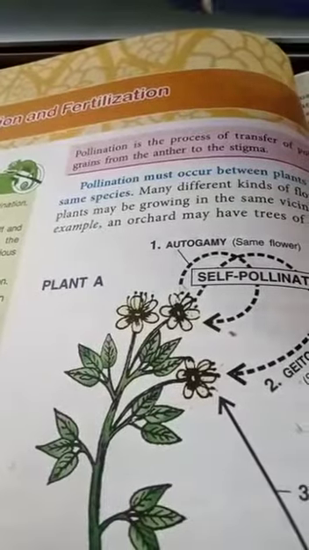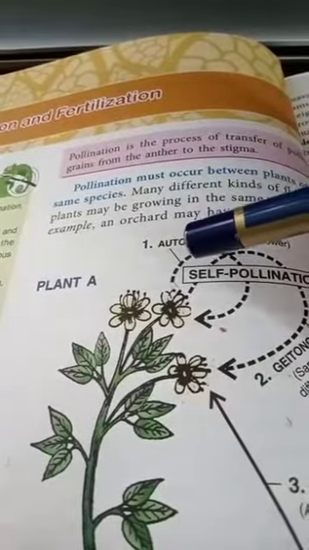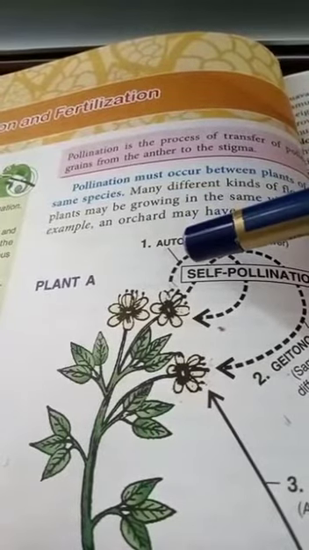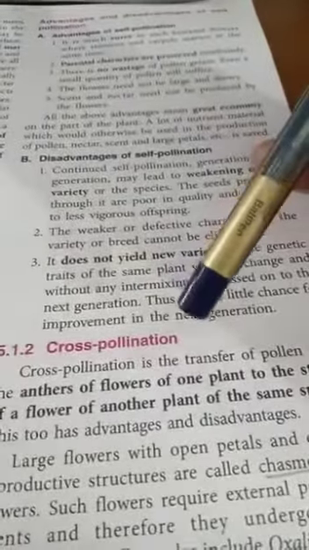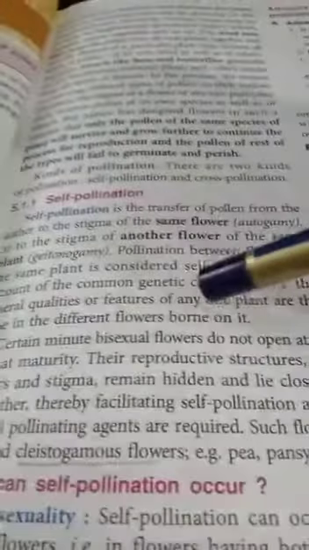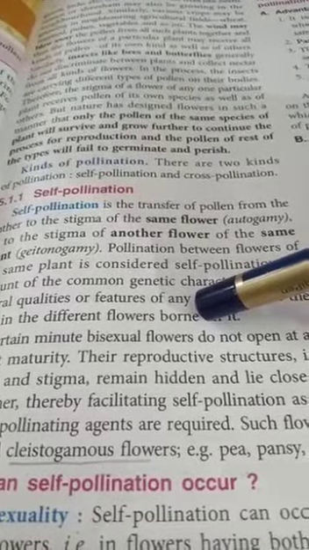Pollination. Pollination is the process of transfer of pollen grains from the anther to the stigma. Now, this pollination is of two types: self-pollination and cross-pollination. Self-pollination can be further classified into two categories.